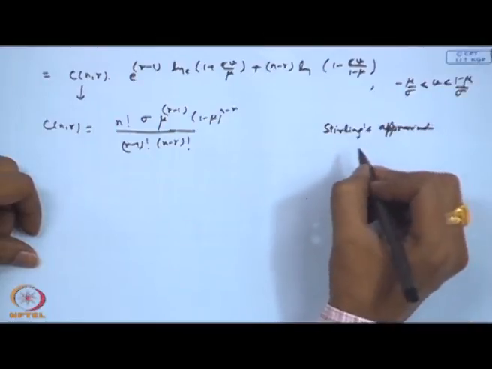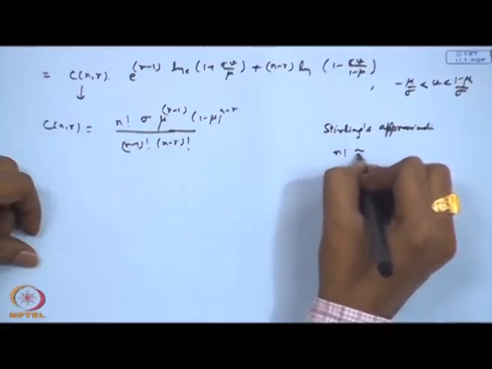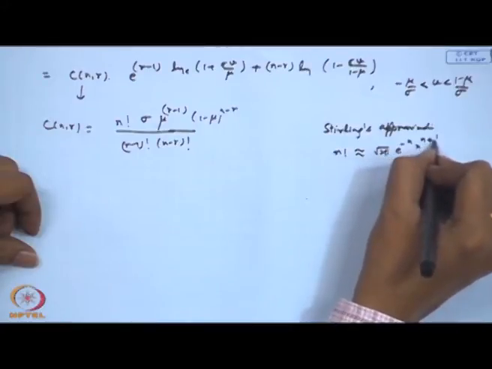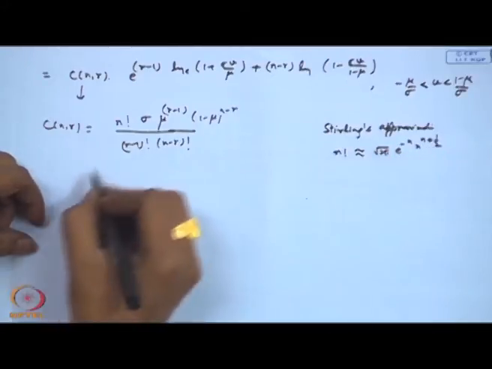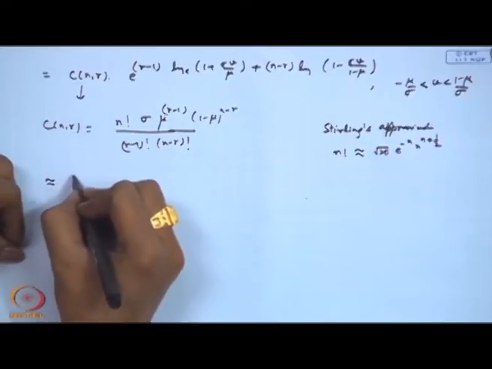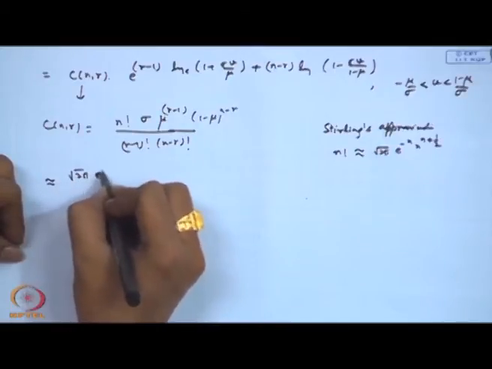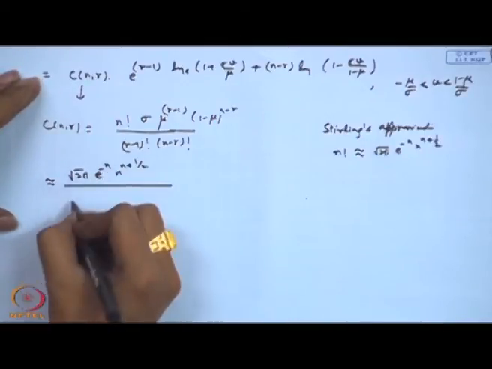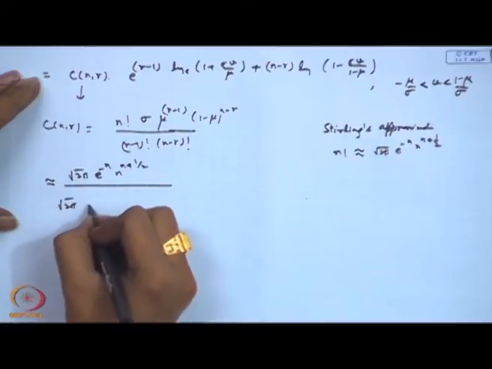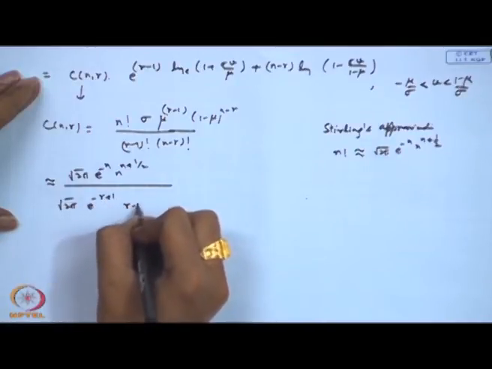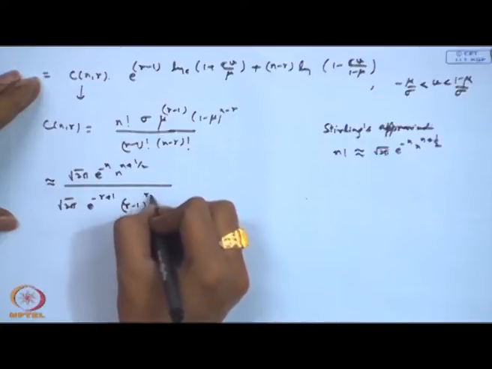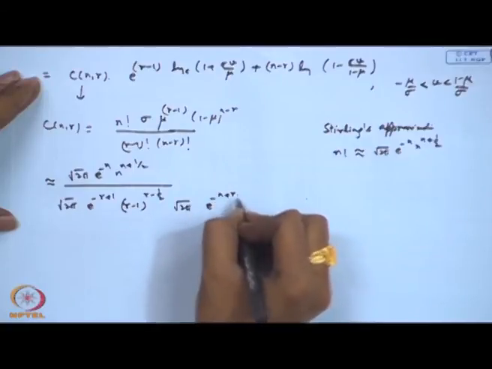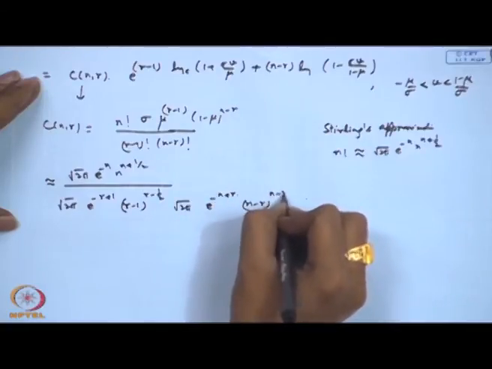That is, n factorial is approximated by root 2 pi e to the power minus n, n to the power n plus half. If we use this approximation, then this can be written as root 2 pi e to the power minus n, n to the power n plus half, divided by, since I am taking r also tending to infinity, another root 2 pi will come here, e to the power minus r plus 1, r minus 1 to the power r minus half, then root 2 pi e to the power minus n plus r, and then n minus r to the power n minus r plus half.